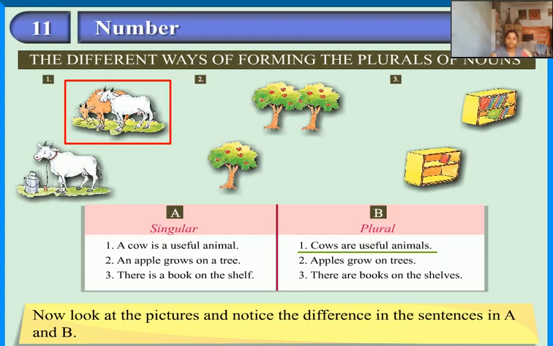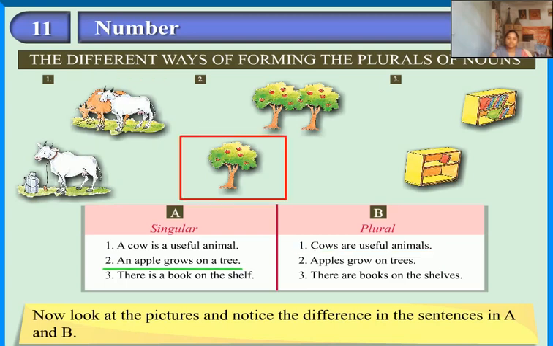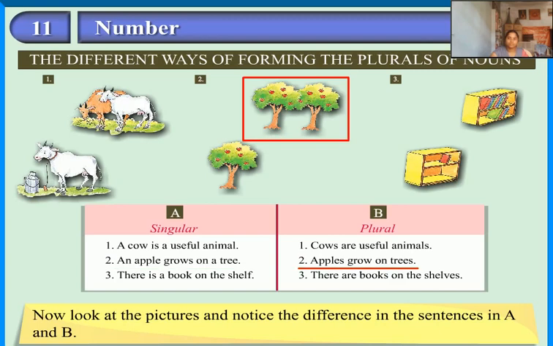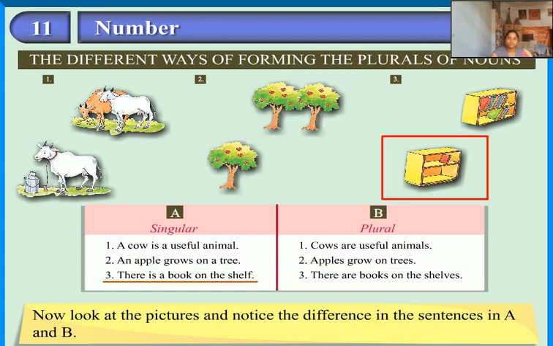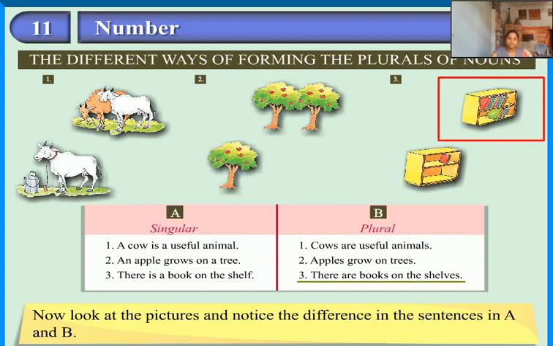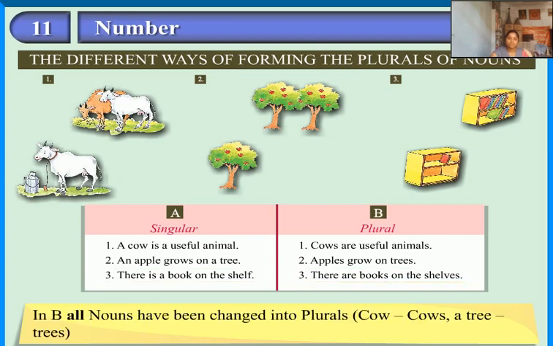Cows are useful animals. An apple grows on a tree. Apples grow on trees. There is a book on the shelf. There are books on the shelves. In B, all nouns have been changed into plurals. Cow, cows. A tree, trees.